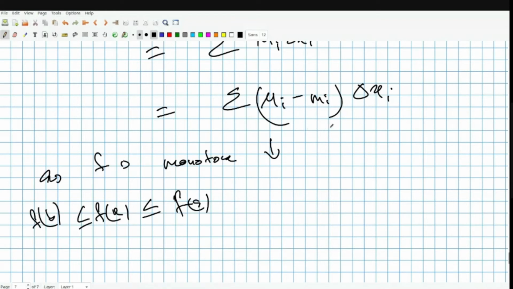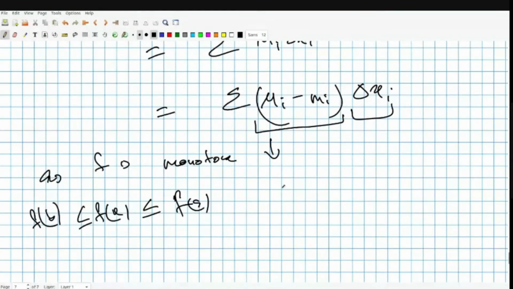Now our idea is this. I want to take this out and write this in terms of b by a, right? So if it's possible for me to give a bound for capital Mi minus small mi, what bound will I give?